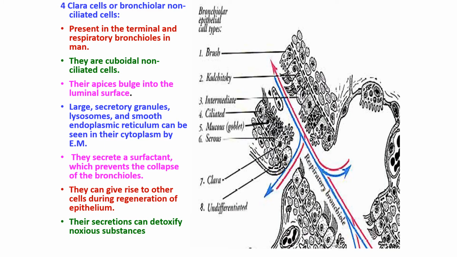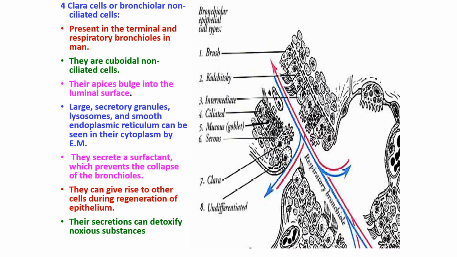Then the other is the Clara cells, which are an important variety of cells, and they are non-ciliated. Their preponderance is in the terminal bronchioles, and a few of them may be present in the nasal mucosa and in the trachea.